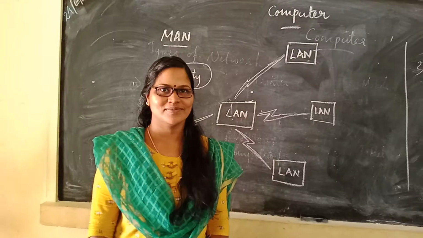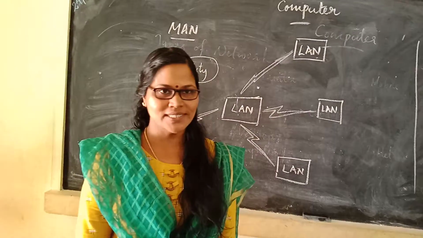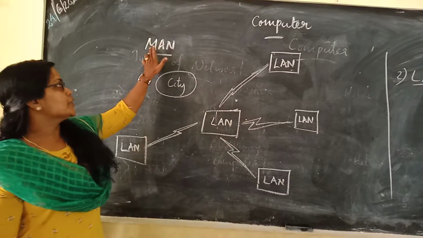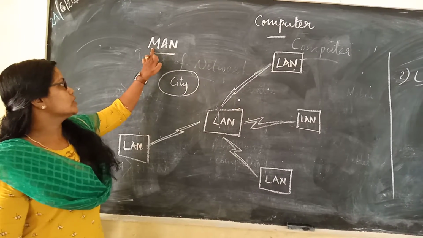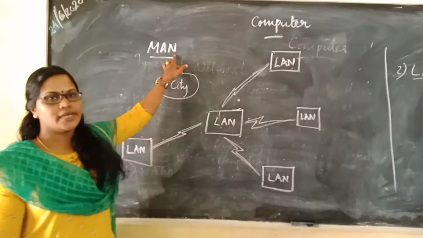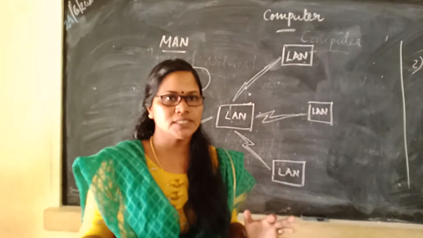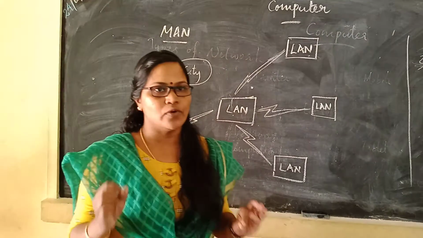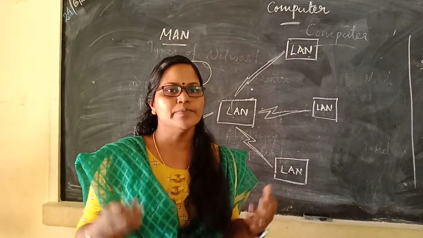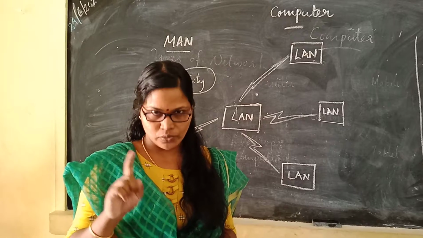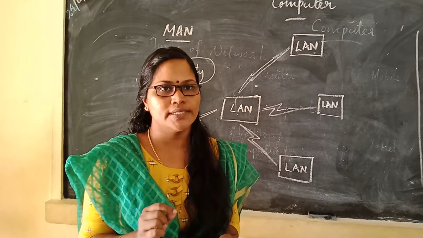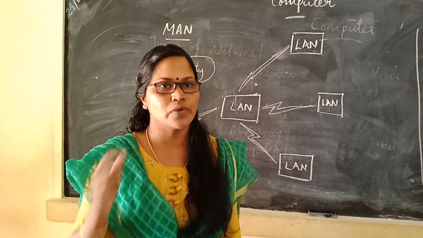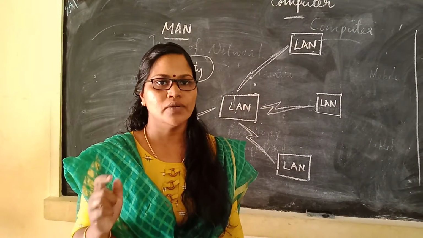Okay, clear? Next we are going to discuss Metropolitan Area Network, MAN. M for metropolitan, A for area and N for network. A MAN is a network that covers an area larger than a LAN, for example, a city. It is basically formed by connecting multiple LANs. It may be owned by one or more organizations. An example of a MAN is the cable TV network that spreads over a city. It is more efficient and provides high speed connectivity using fiber optics.